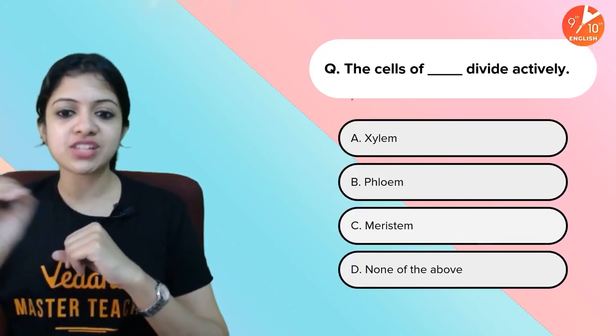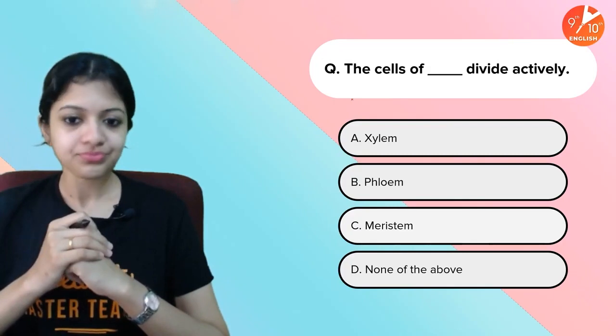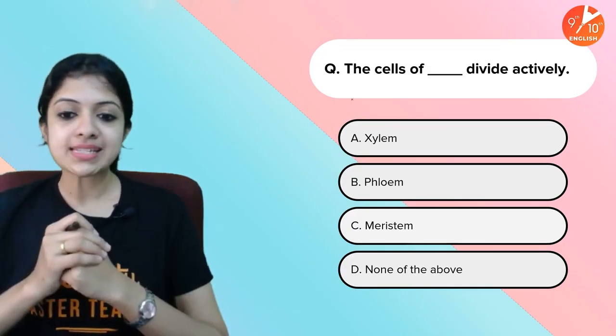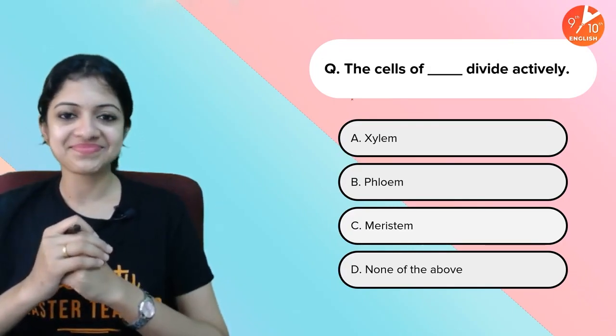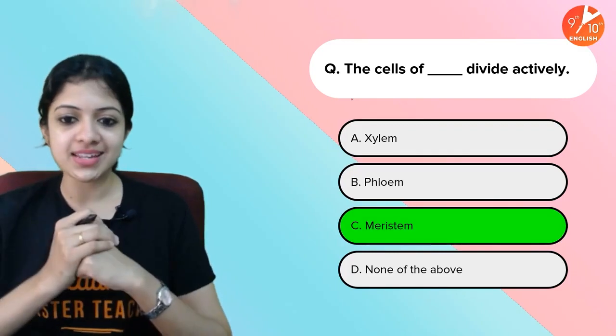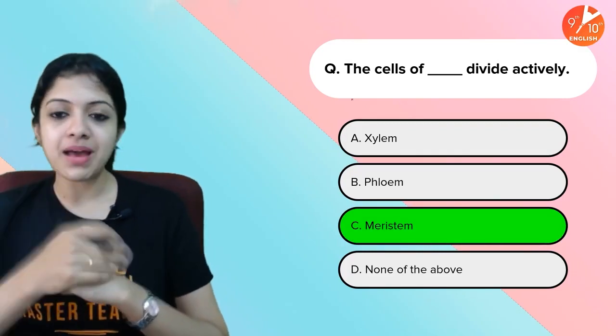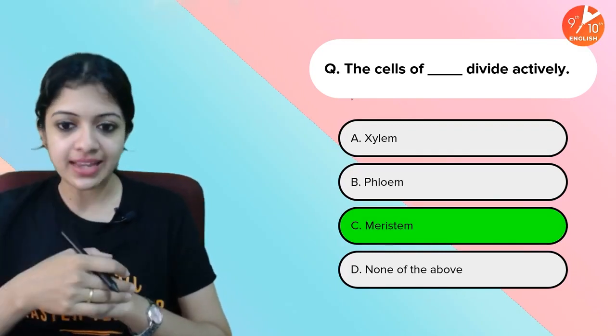Yes, the cells of dash divide actively. Xylem, phloem, meristem, none of these. Your time is up. The answer is meristem. Meristematic cells actively divide.